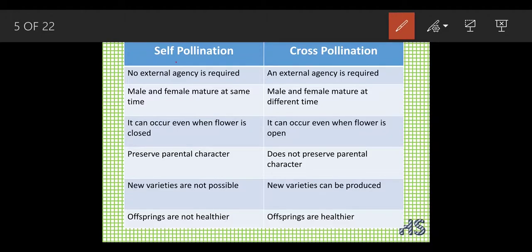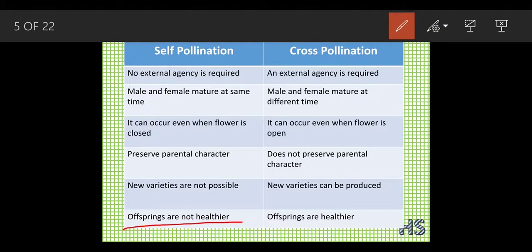In self pollination, new varieties are not possible. Okay, you have to be quite restricted. Why do you have to be restricted? Because self pollination occurs within the same flower only. But in cross pollination, new varieties can be produced. As I have given the example, what was the mixture of white plus red? It was pink. So we can get new varieties of the flowers. Okay.